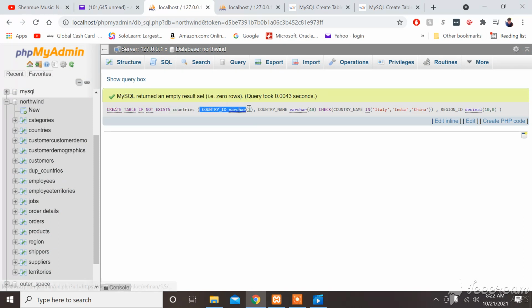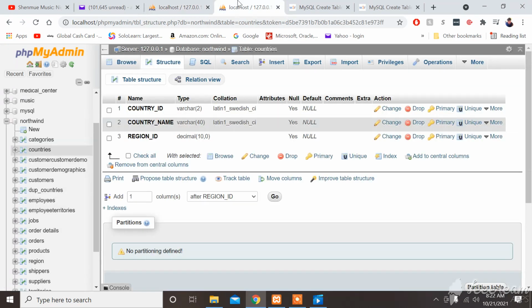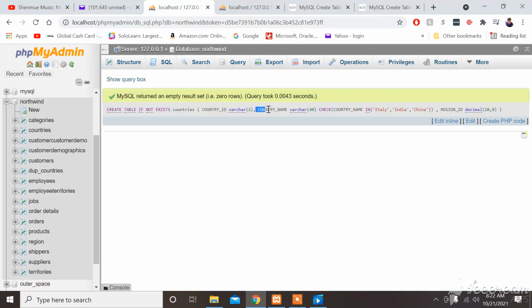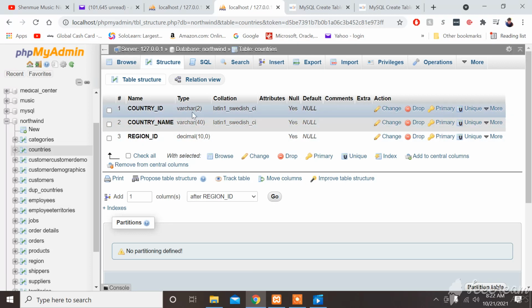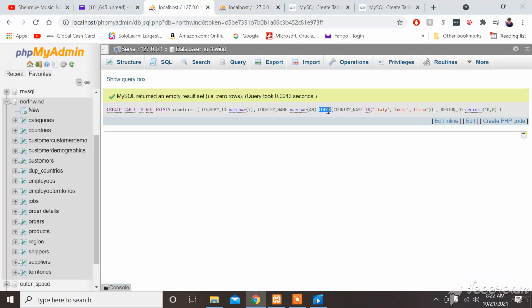Update countries. ID character 2. And country name. Hold up. Let's just do it in this order. That might be too much. ID character 2. Country name 40. And check country name Italy, India, China.